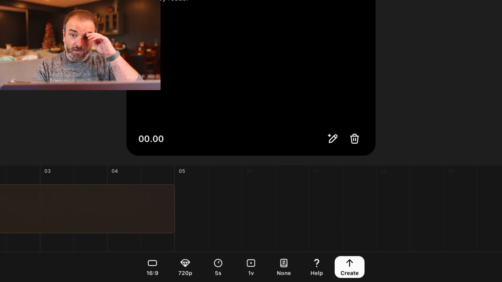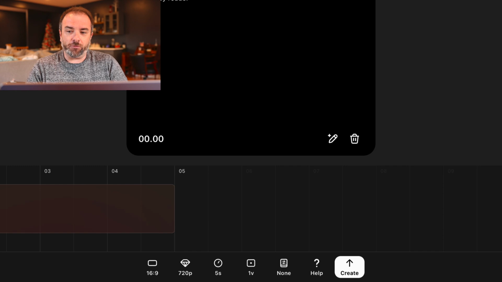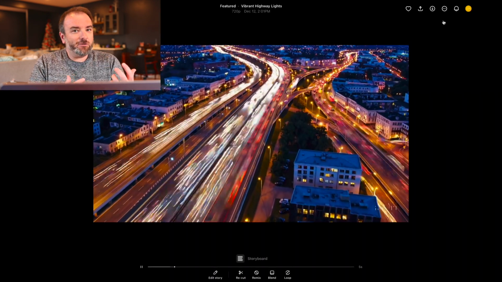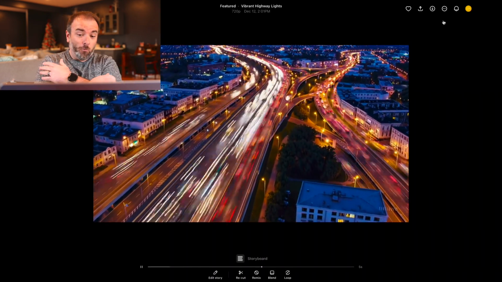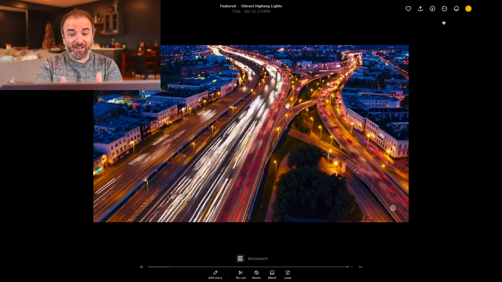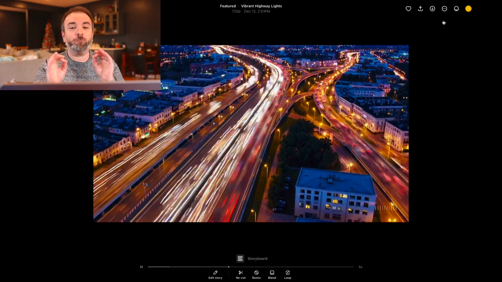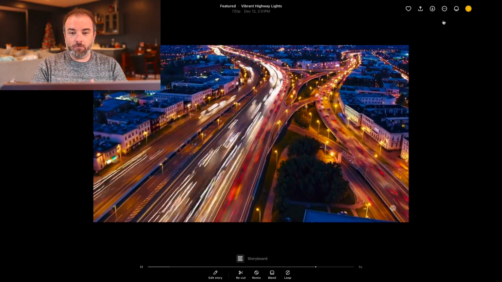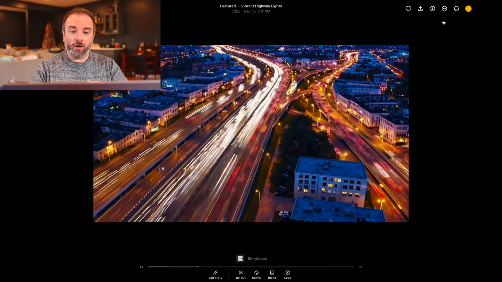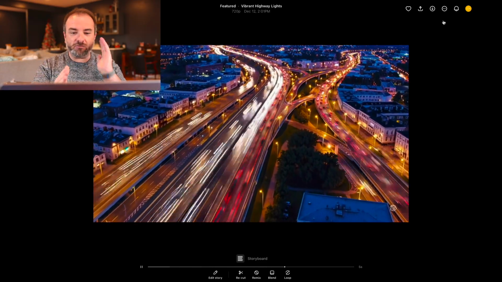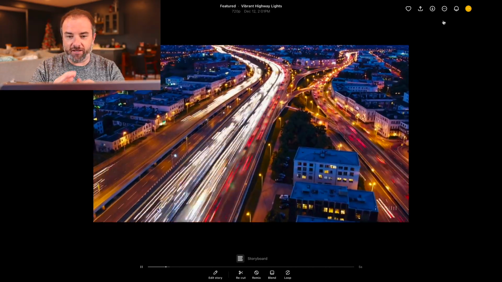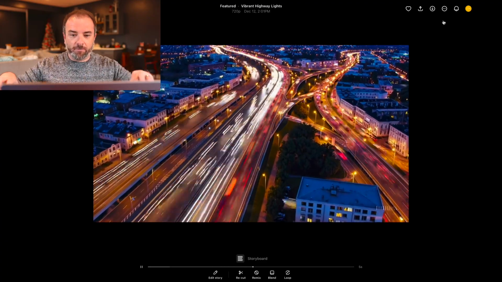As it's generating this content, we can see that it is almost complete. But here's something I was thinking about. Wow, this is actually really impressive. So from first glance, this is pretty much exactly what I'm looking for. I wanted high-speed, fast-moving footage of these lights. I see the taillights leaving the glare behind.